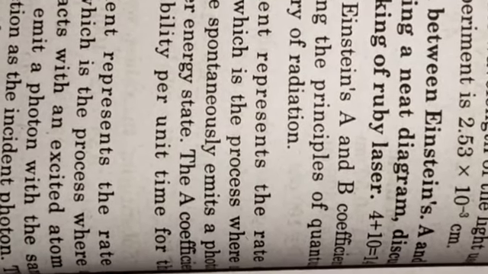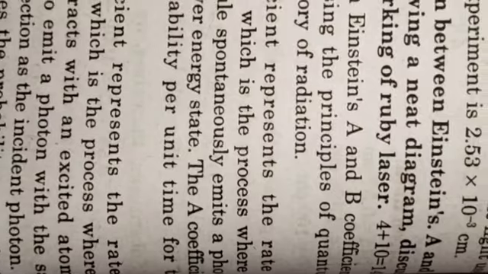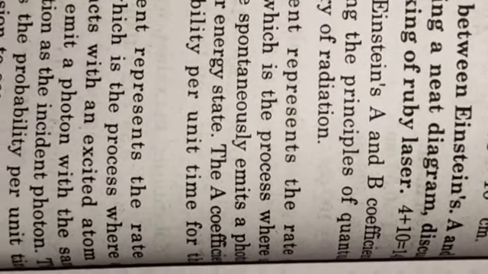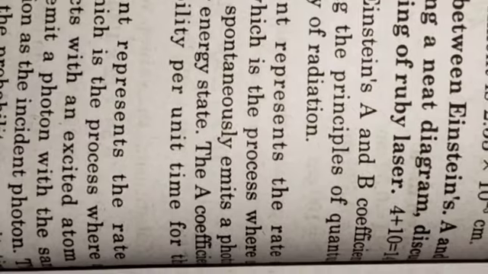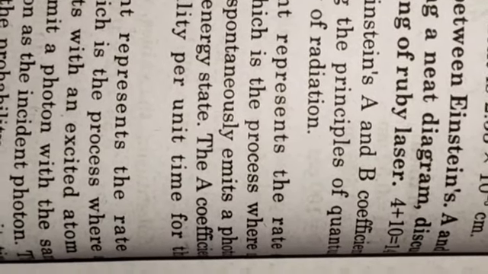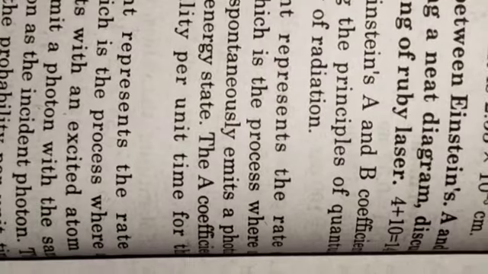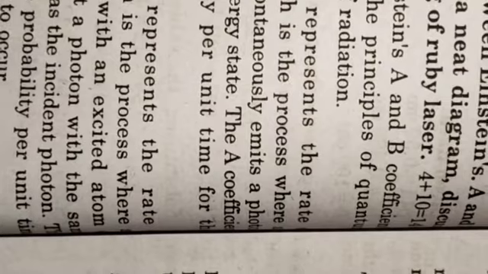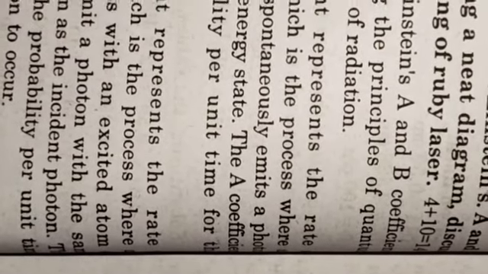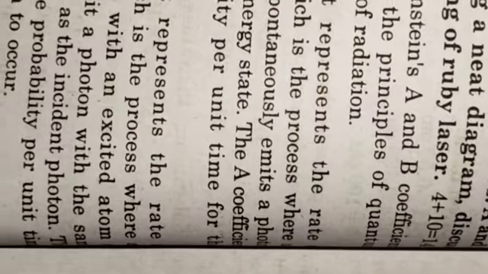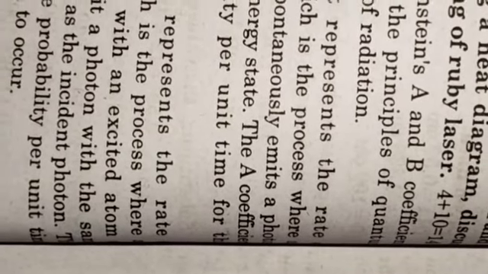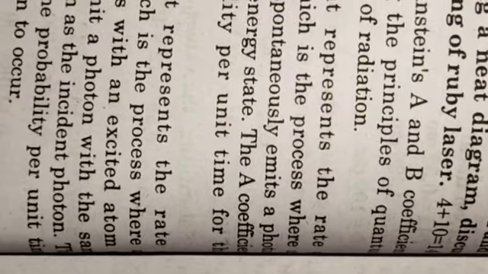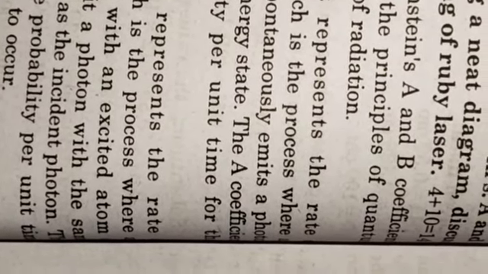A coefficient represents the rate of spontaneous emission, which is the process where an excited atom or molecule transitions to a lower energy state. The A coefficient determines the probability per unit time for the emission to occur.